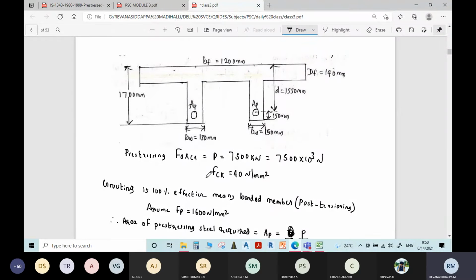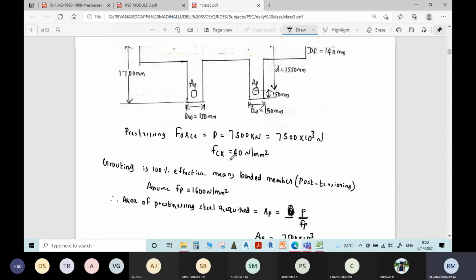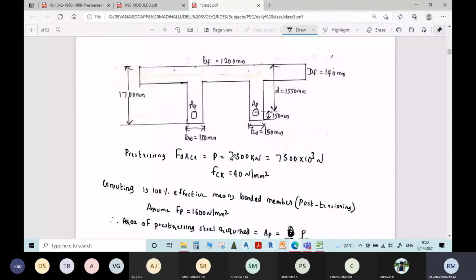Now what next? To find the moment of resistance, we should know the location of the neutral axis, the depth of neutral axis. For that, we have to assume some case. Either we assume the depth of neutral axis lies within the flange or within the web. Then you find the depth of neutral axis.